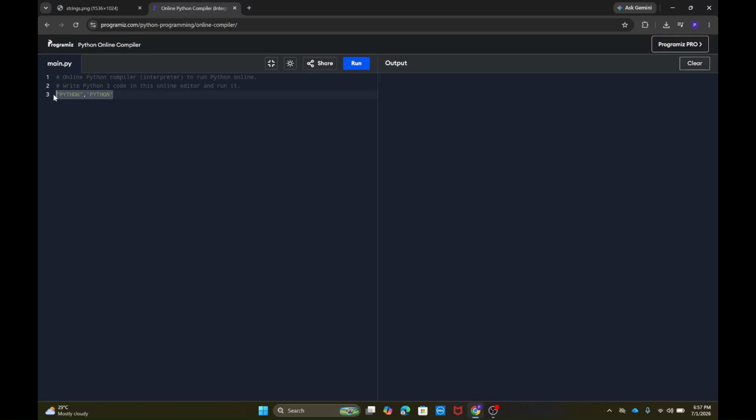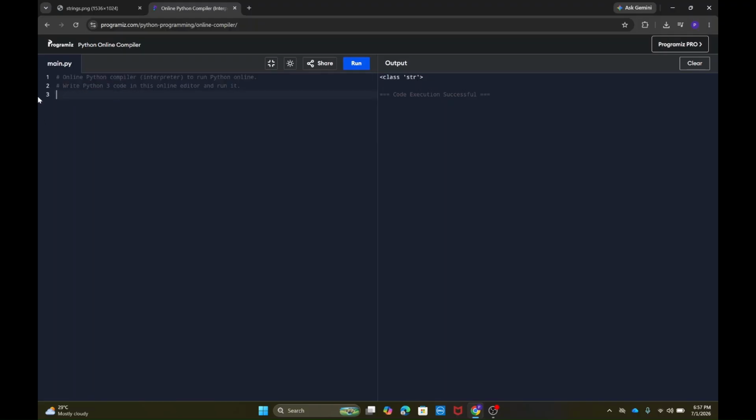For confirmation, if I print the type of this, I get it as a string. If I write the same thing in double quotes, let's see, I get it as a string.